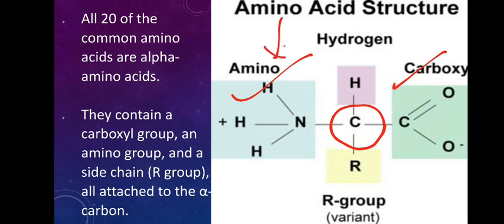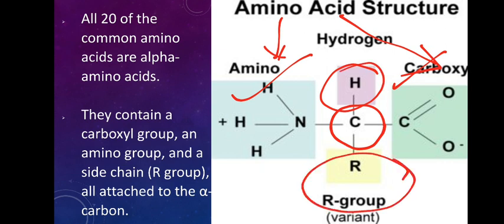Amino from amino group, acid from carboxylic group. This hydrogen is constant, whereas this is variant. So that means when I am talking about the 20 different amino acids that form the protein, they differ only in this group. Based on what is present here as the R group, you will find 20 different types of amino acids in proteins.